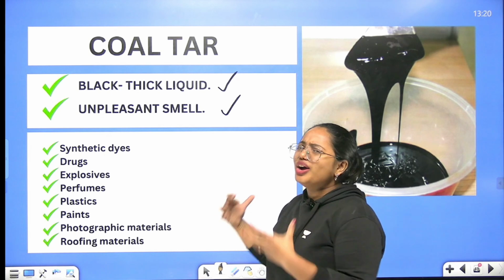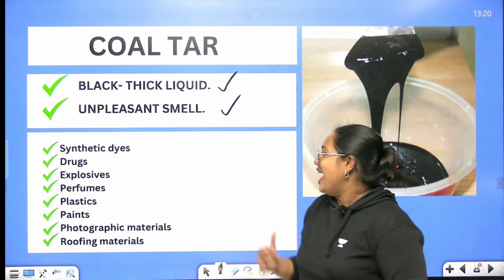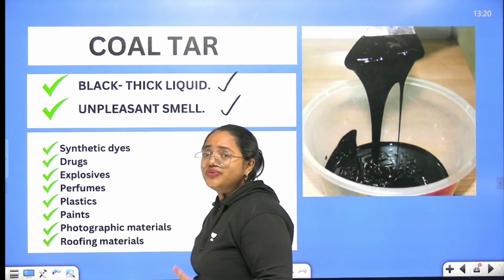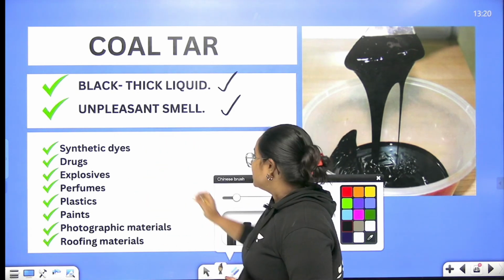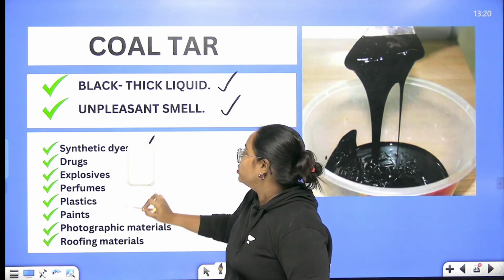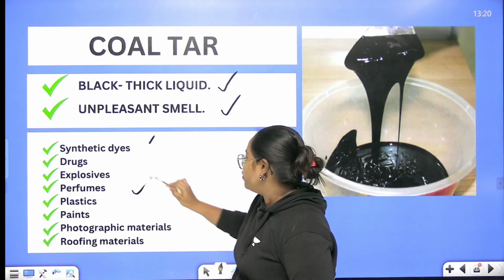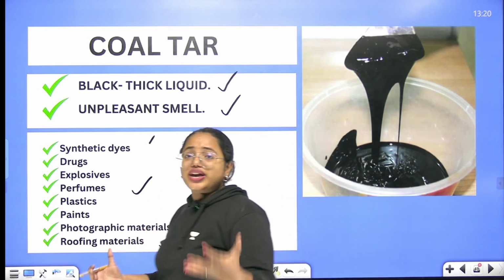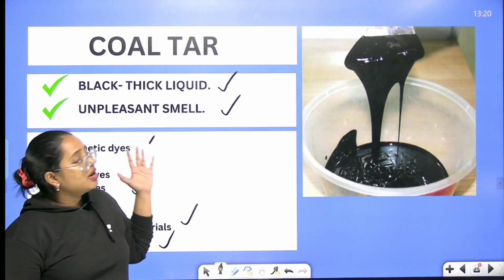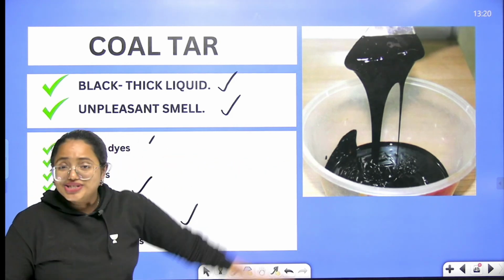Why? Because they are using this coal tar for the purpose. And what are the other ways in which we can use this coal tar? For synthetic dyes, drugs, explosives, perfumes, plastics, paints, photographic materials, roofing materials, etc. So these are the various ways in which we can make use of this coal tar. Look at this. This is how the coal tar looks like.